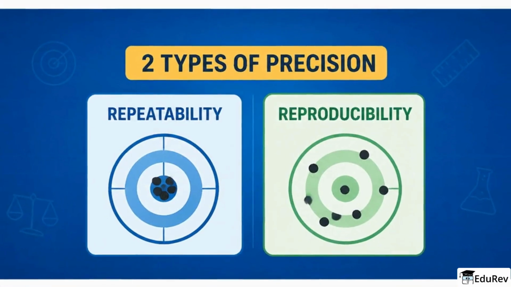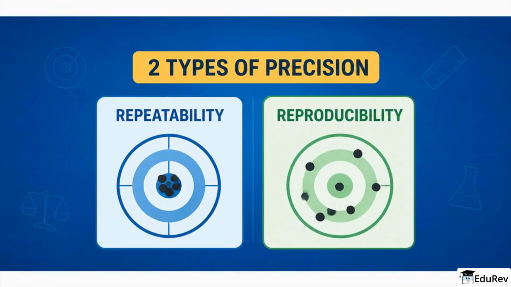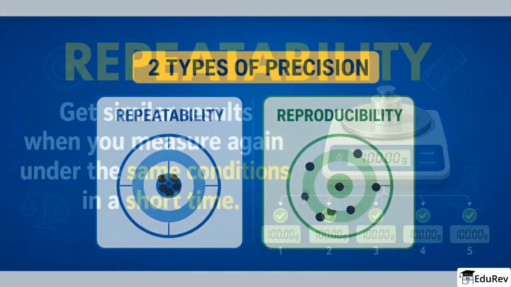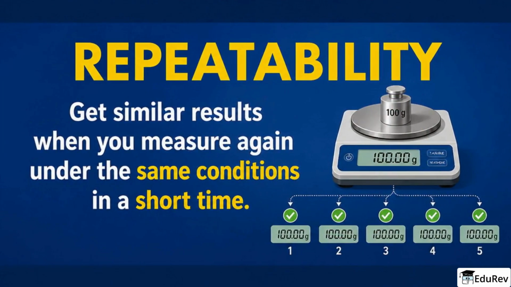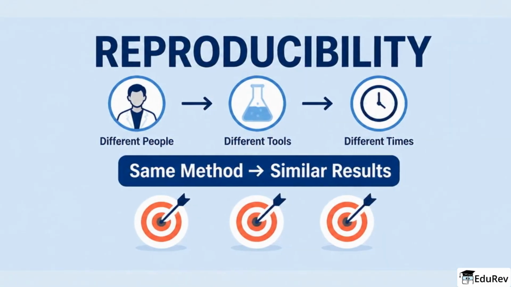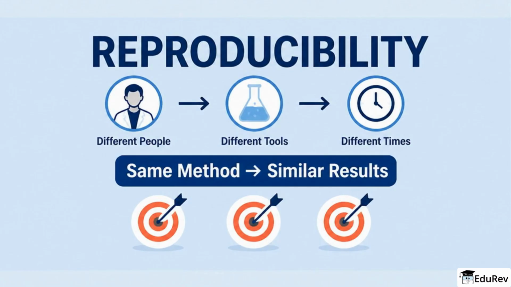Let us see two types of precision: repeatability and reproducibility. Repeatability means you get similar results when you measure again under the same conditions and in a short time. Reproducibility means different people, tools, or times still give similar results using the same method.